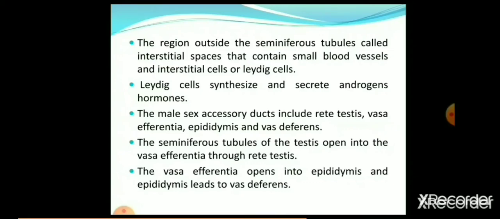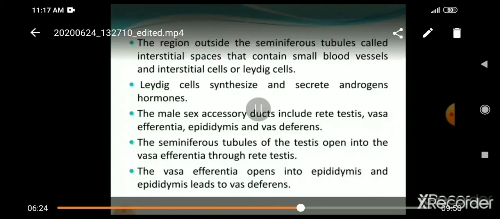The seminiferous tubules of the testis open into the vasa efferentia through rete testis. The vasa efferentia open into the epididymis, and the epididymis leads to the vas deferens. Vas deferens goes into the urinary bladder, goes through the urinary bladder and opens into the urethra. You have seen this in the previous chapter.